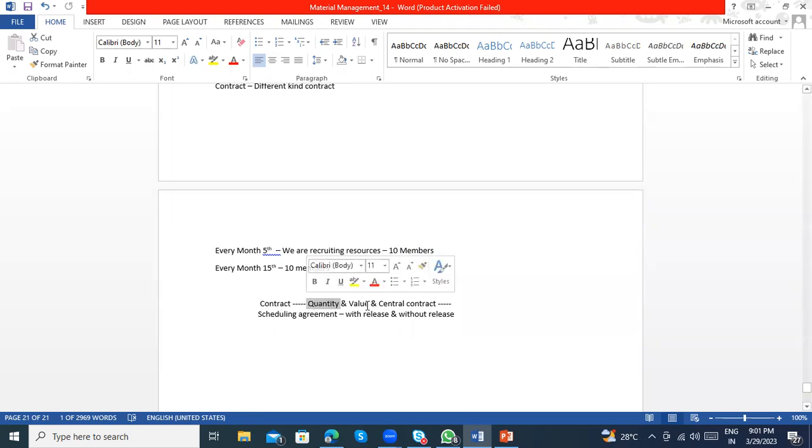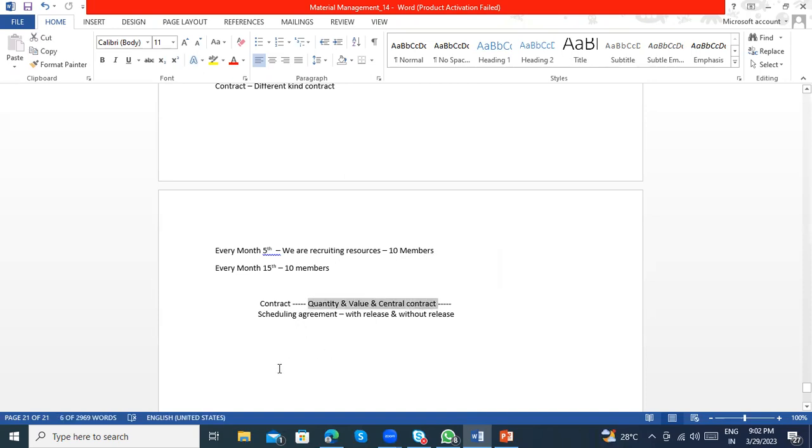Again, the same way for value also. When we're talking about a central contract, it may be quantity or it may be value. When it reaches either quantity or value, the system will give an error that you already reached this 1 lakh quantity or this 1 lakh value, based on your restrictions.